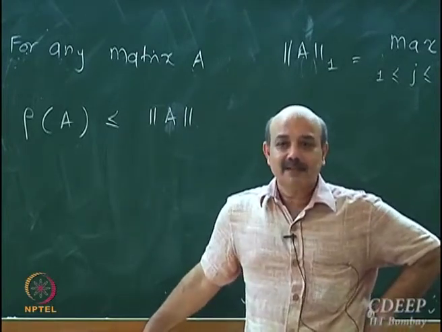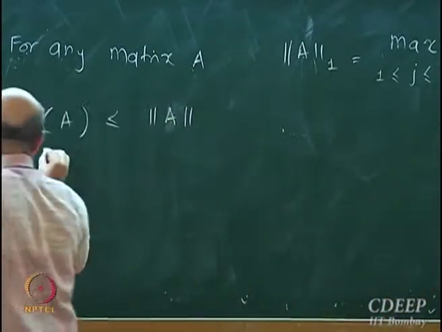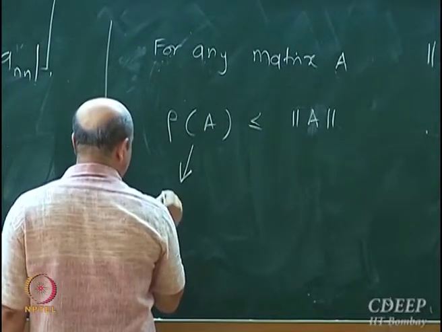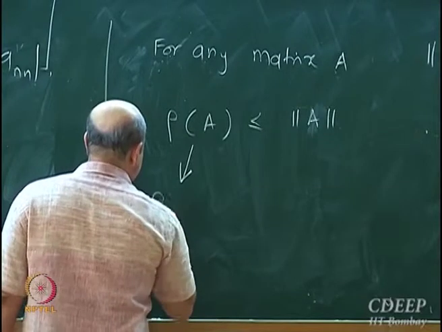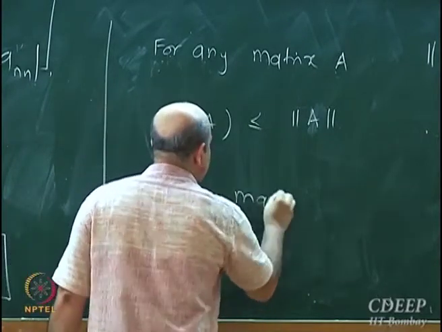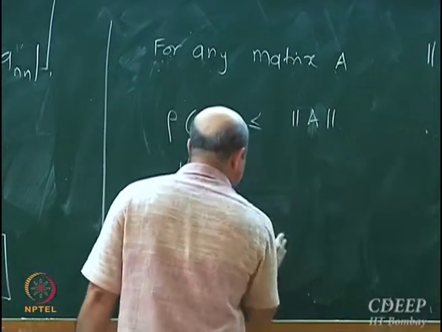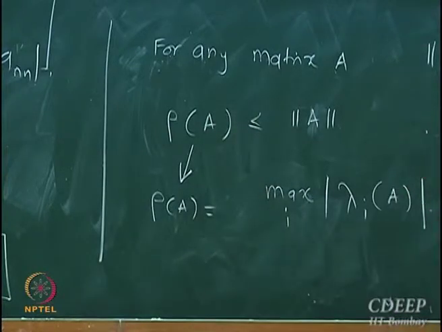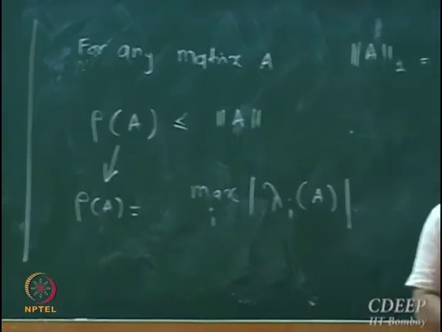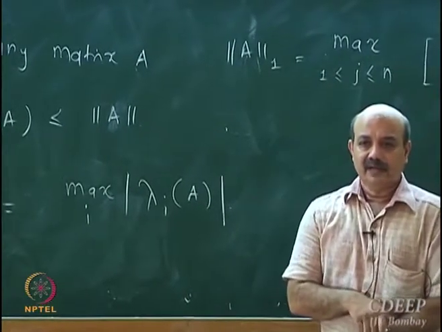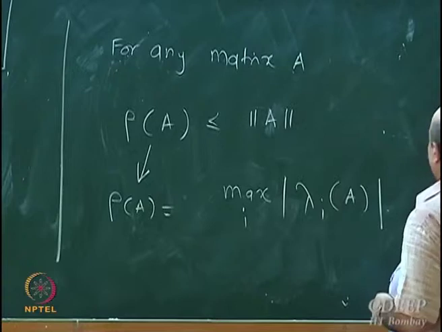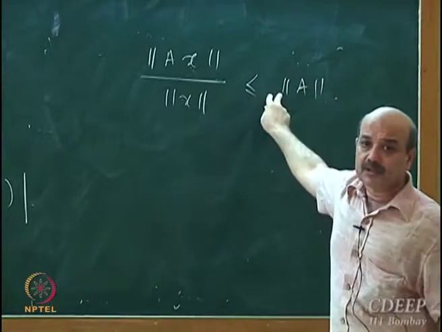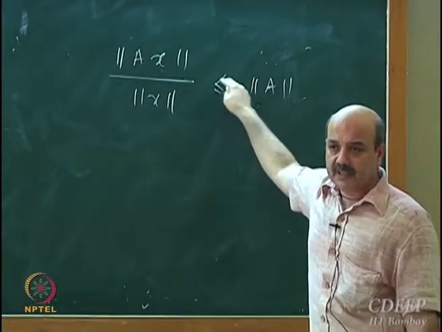What is spectral radius? Spectral radius of A is max over i, or let us use the new notation that we have, lambda max. Spectral radius is nothing but the max over this, right? Now what is the induced norm of a matrix? For any induced norm, this is the definition.